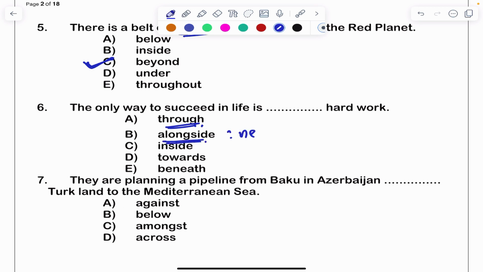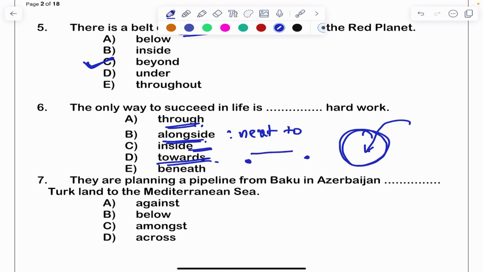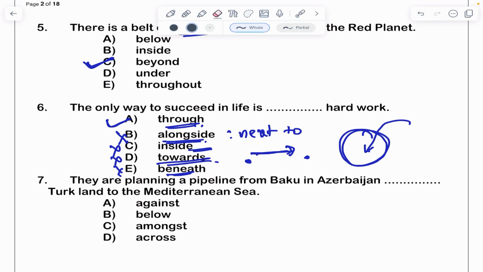Alongside means next to. Inside means this is the room, inside the room. Towards, I told you, you are in Secunderabad, you are traveling to Hyderabad. So you will say towards Hyderabad, I am traveling. Beneath means which is covered under something. So these all are the incorrect options. Through is the right option. Next.